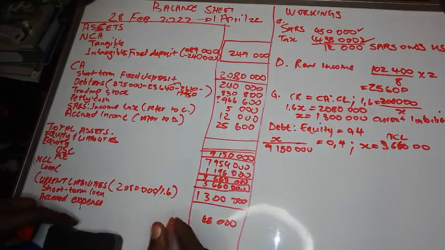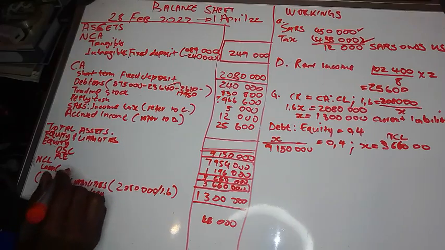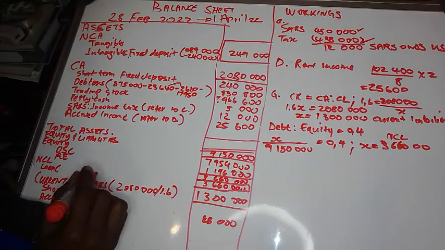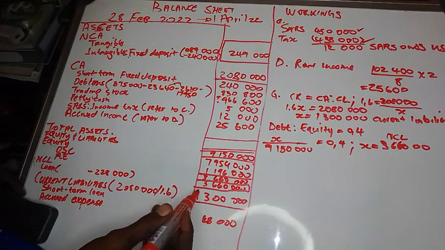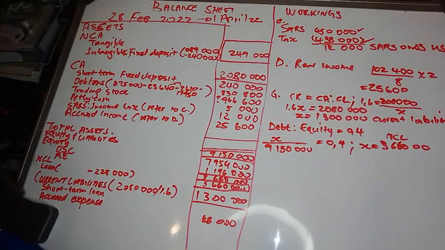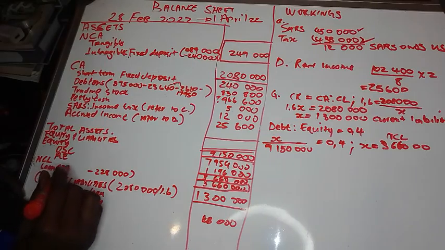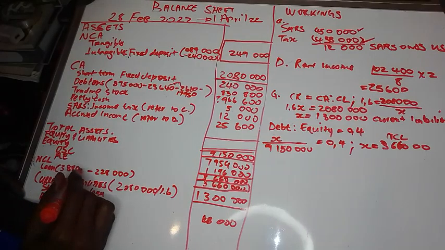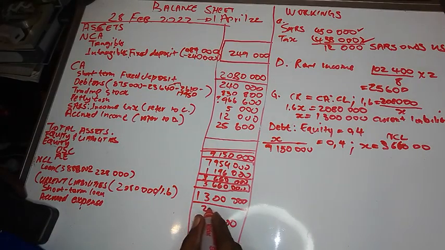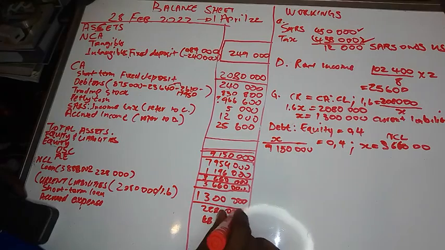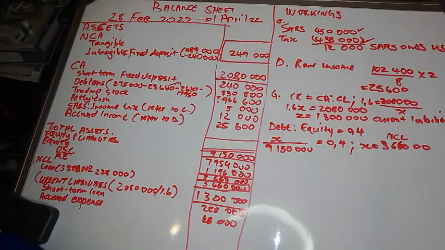That one represents the short-term loan, so we're going to subtract it from the long-term loan. The 3,660,000 that we have at the end is after you have subtracted 228,000, meaning before that it was 3,888,000. Now we take that short-term portion and write it under current liabilities, 228,000.